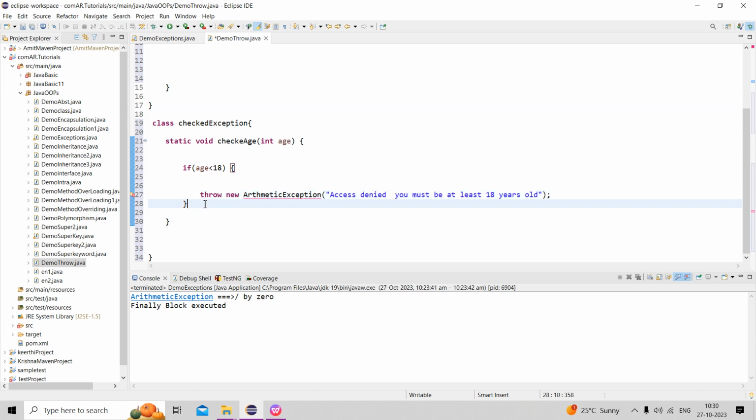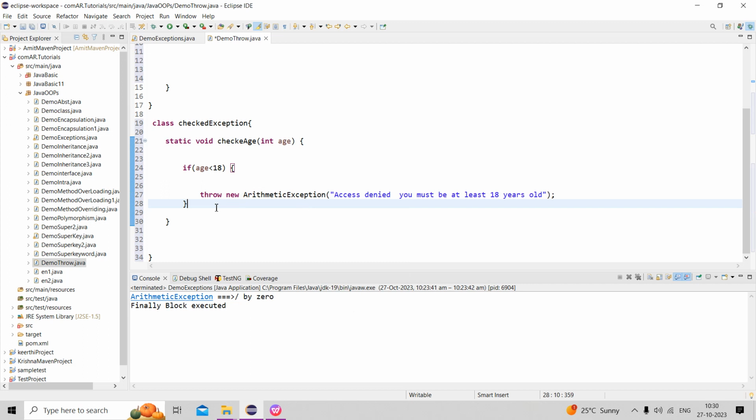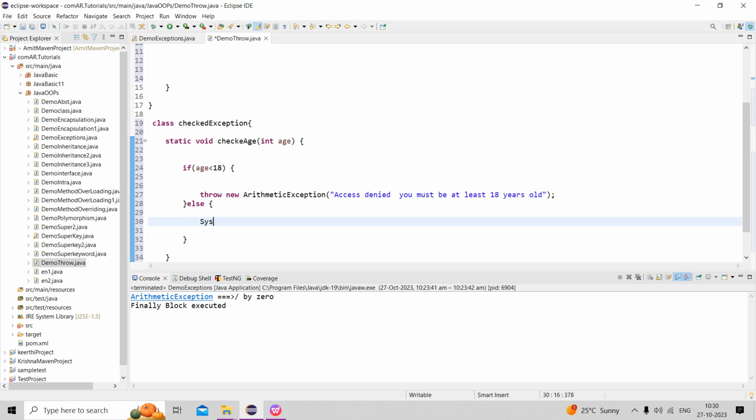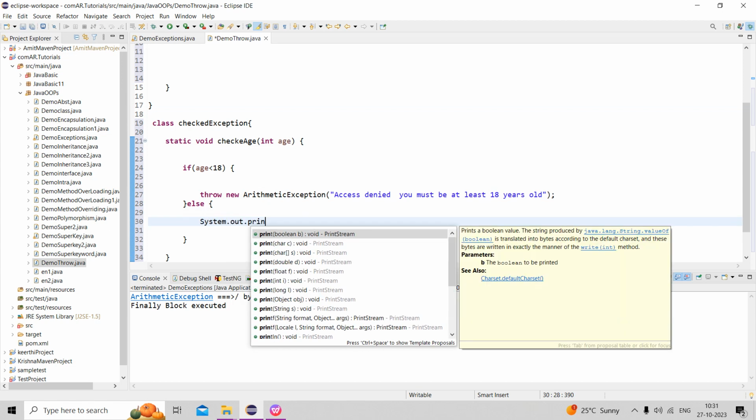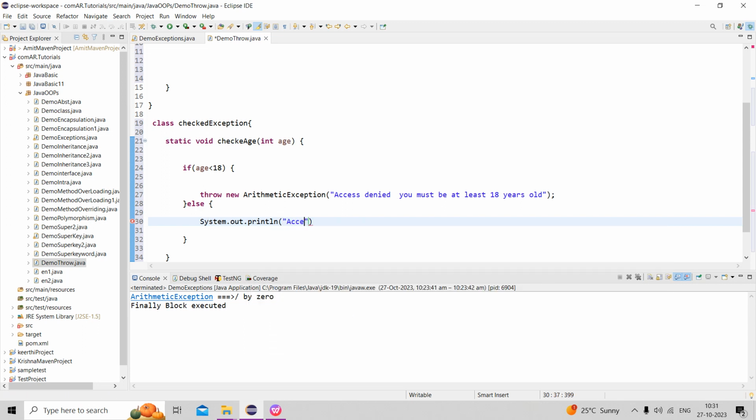Else, System.out.println, access is granted. You are old enough.